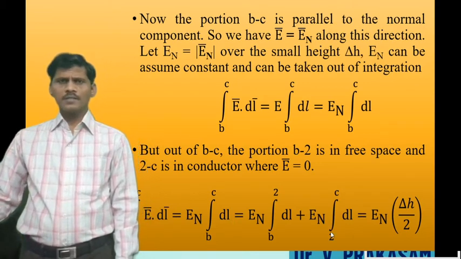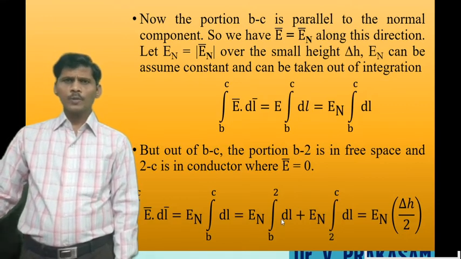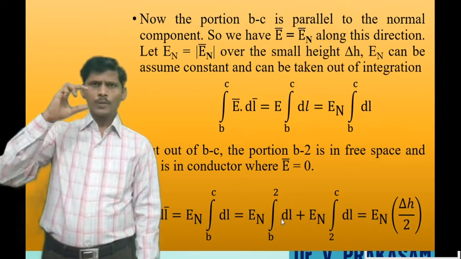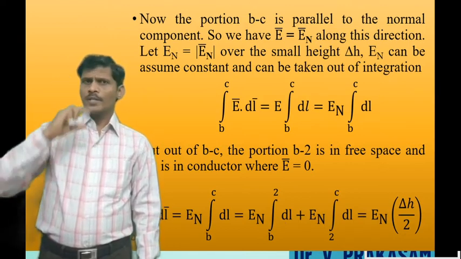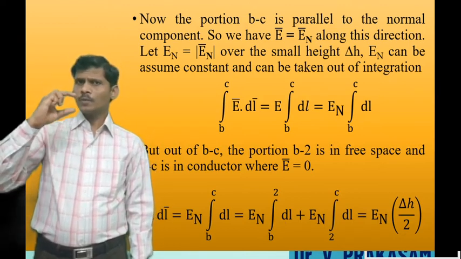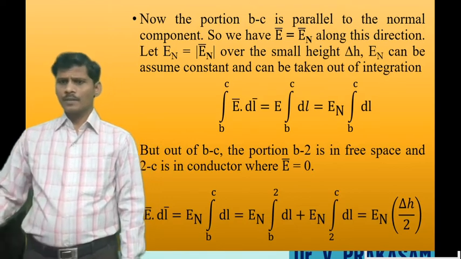Therefore En into the height of B to 2, which is in free space: delta h by 2. So it is En into delta h by 2.